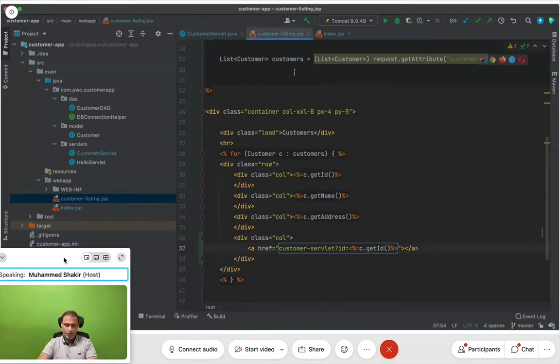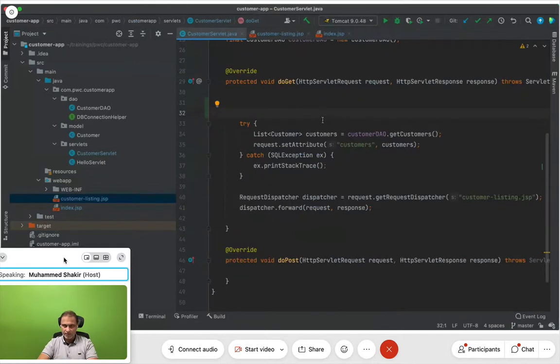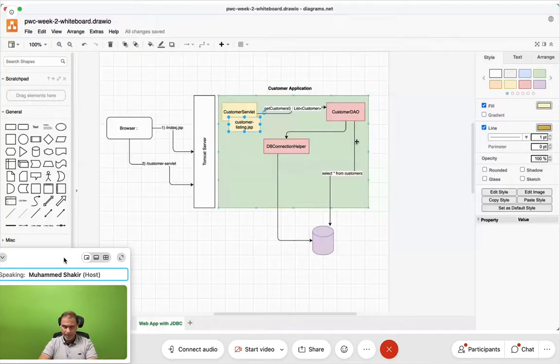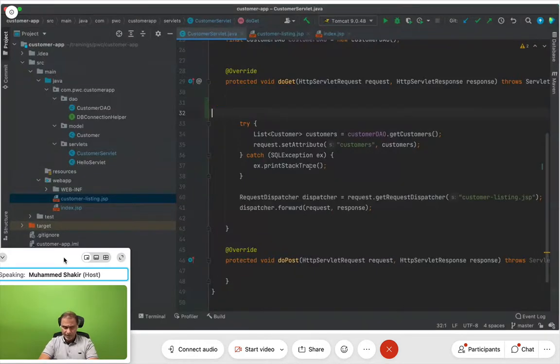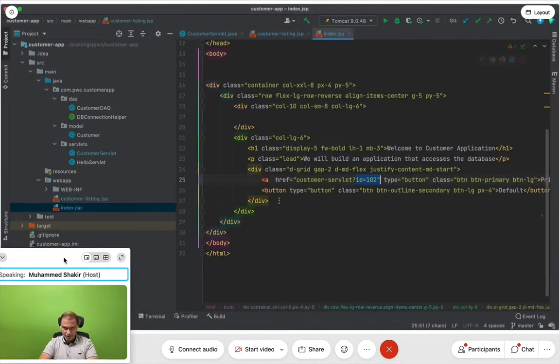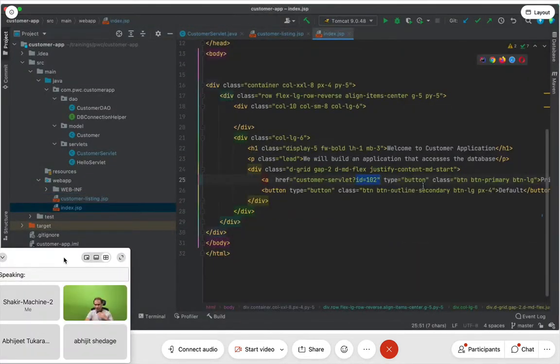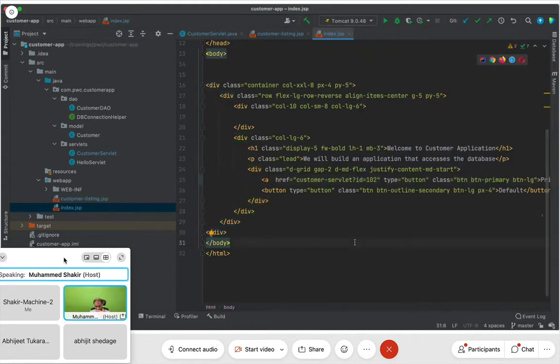And what I'm going to do here is in the customer servlet, it is the same doGet method which will be executed. Why? Because whenever you have got an href from index.jsp, again you have got an href here. With href and with the links that you put in the browser, it's always a get request, unless you invoke some JavaScript function through which you invoke an Ajax, or you deliberately make a post request. That's a different thing. But then otherwise, yes, Kritika, tell me.